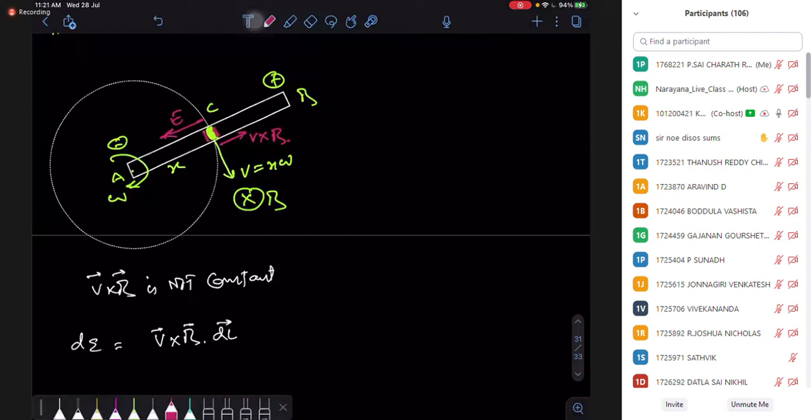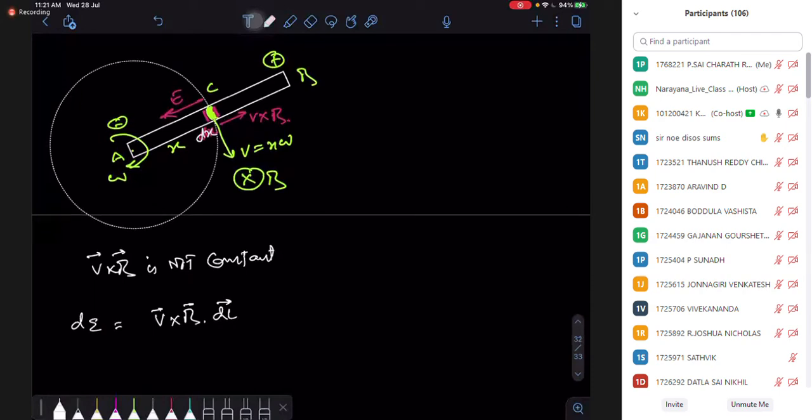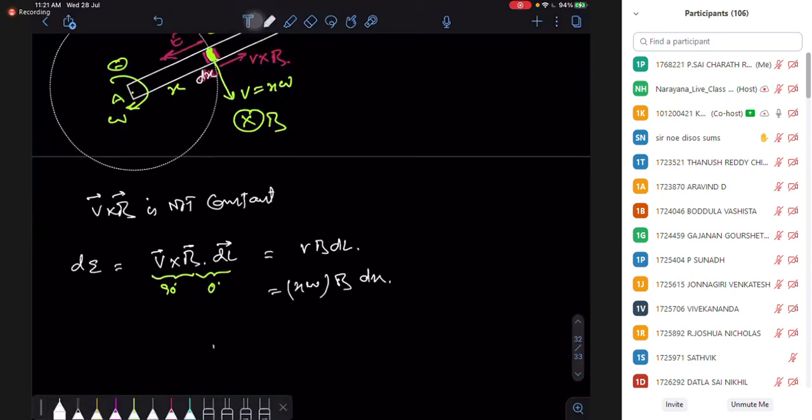That is the best element: radius x, thickness dx. That's my basic element. In this direction, I can take the cross. If you open this cross, the cross gives me 90 degrees and the dot gives me 0 degrees. So you can say it's V B dl: velocity x omega, magnetic field constant, length dx. That gives me the EMF.